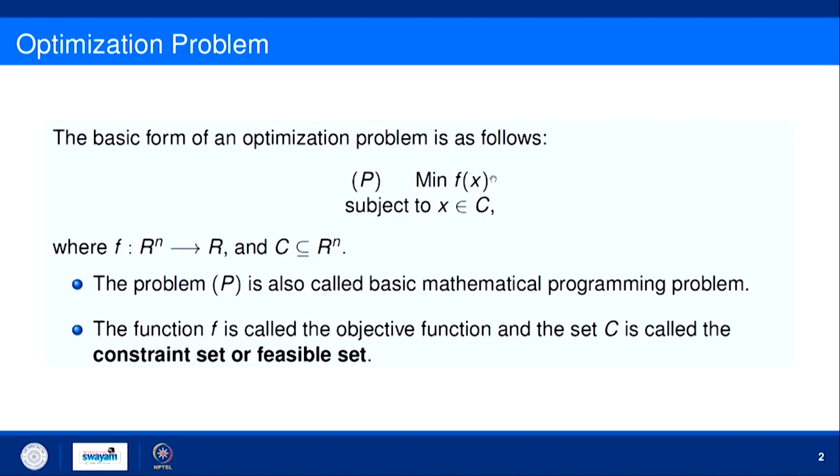This problem is basically called the basic mathematical programming problem or basic optimization model, in which we have to minimize. Similarly, one has to maximize also. So, it is a minimization of f subject to x belongs to C. The function f is called the objective function, which you have to maximize or minimize, and the set C is called the constraint set or feasible set.